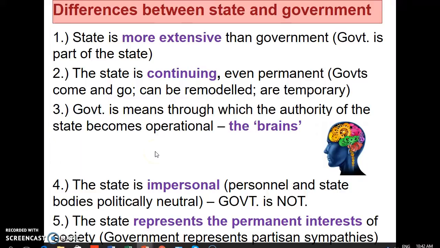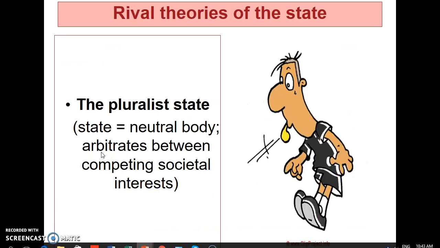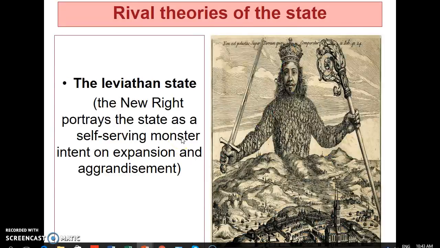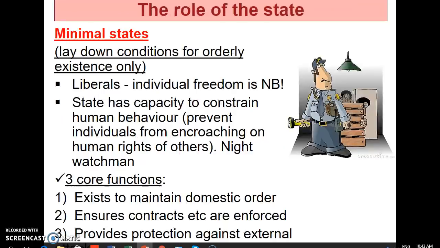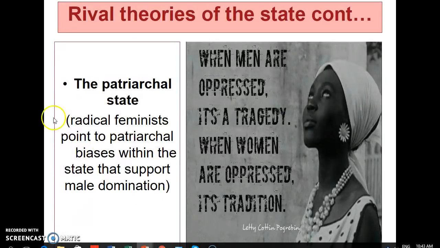I could ask you the difference between the state and a government, or you should be able to recognize or match certain explanations to either the state definition or to the government definition. So please make sure you know all 5 of these points. Rival theories of the state will feature probably as short questions. So you might have to know what the explanation is for a pluralist state, a capitalist state, a Leviathan state, and a patriarchal state, and be able to match the explanation with a type of state.